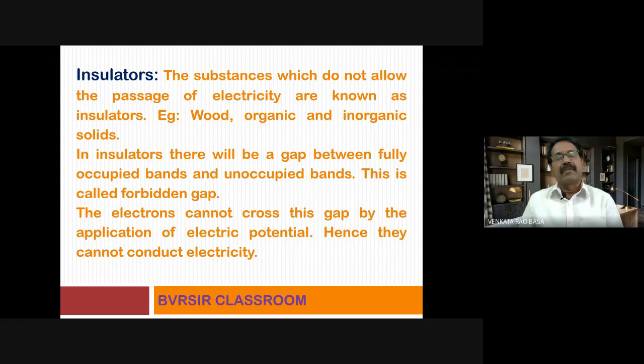In insulators, there will be a gap between the fully occupied band and the unoccupied band. This is called the forbidden gap or forbidden band, that is, the forbidden energy level. So the energy gap between the valence band and the conduction band will be more. Therefore, an electron present in the valence band cannot migrate to the conduction band. That is why there is no electrical conductivity. The electrons cannot cross the forbidden gap by the application of electric potential. Hence, they cannot conduct electricity.